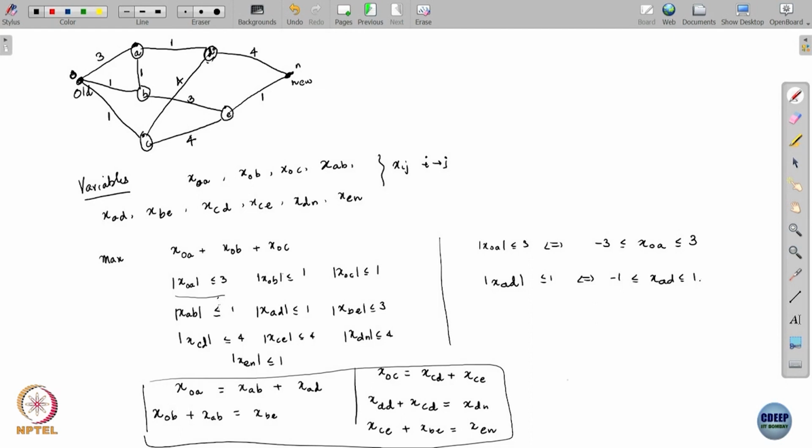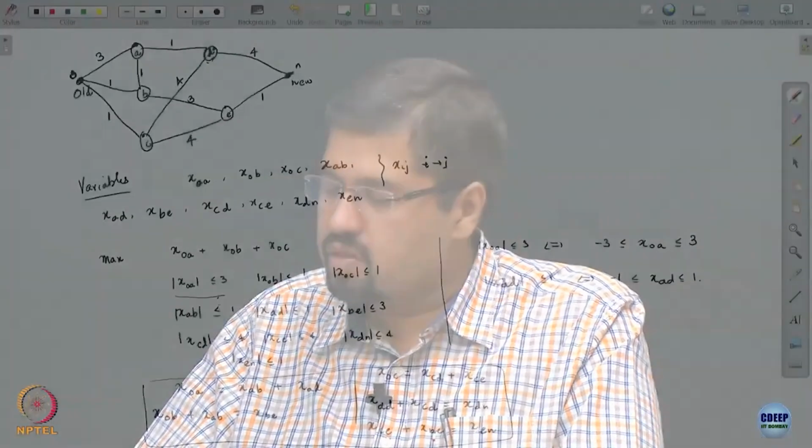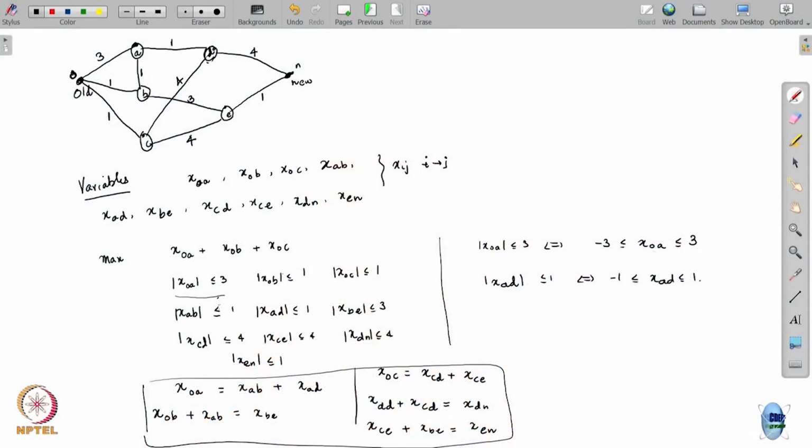Link capacity is not negative. So x_OA greater than or equal to minus 3 means just the flow from A to O can be at most 3. By doing this, I can convert this to a linear program.